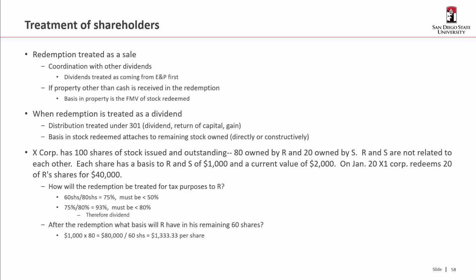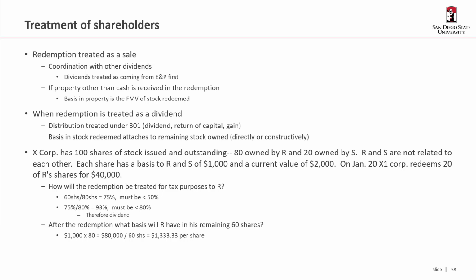So X Corp has 100 shares of stock issued and outstanding. 80 are owned by R, 20 are owned by S. And R and S are unrelated parties. Each share has a basis to R and S of 1,000 and has a current market value of 2,000. So in January of this year, the corporation redeems 20 of R's shares for 40,000. So the question is, how will that redemption be treated for tax purposes to R?